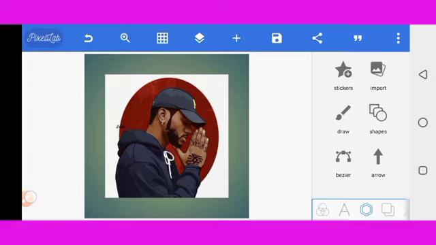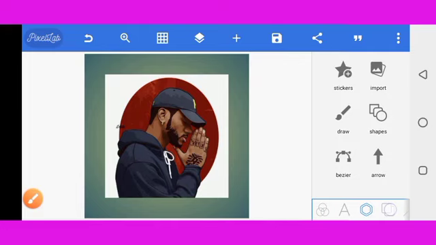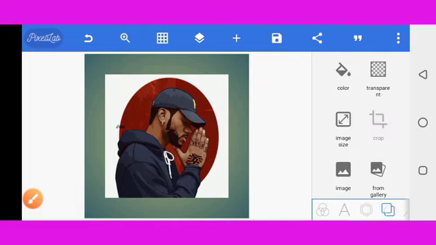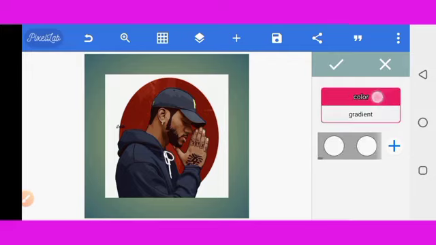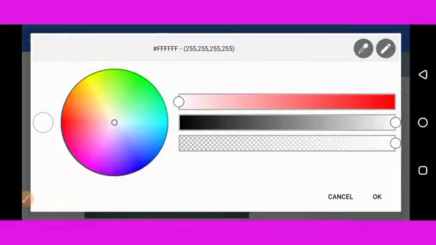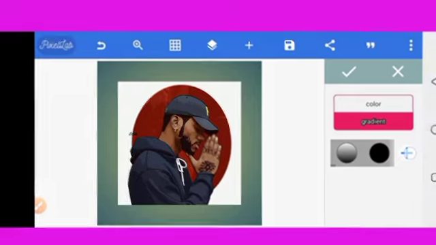Remember this, we're going to use this icon over here. So this is the icon. Once you've tapped on it, you go to colors and tap on plus. Remember, you're not using gradient. This is gradient, but we are using the color. You're going for color up here, and not gradient.